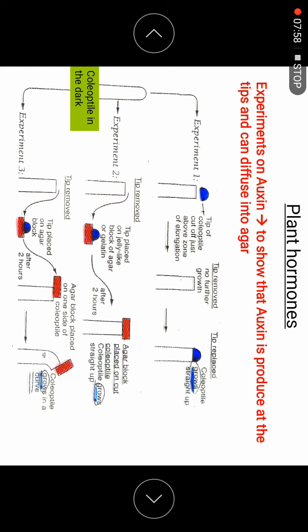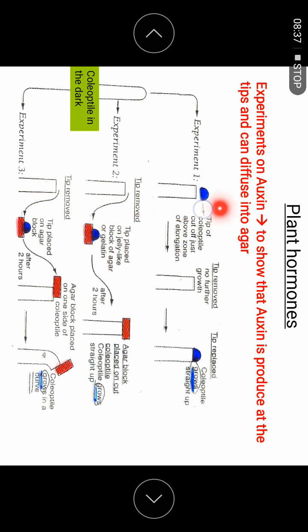When we want to do an experiment on auxin, we have to get the auxin first. Of course we can get it chemically from outside, but let's say we want to get it from the plant itself. So this is the plant. I cut the tip of the coleoptile, the part where it produces auxin, and then I put it on the jelly.